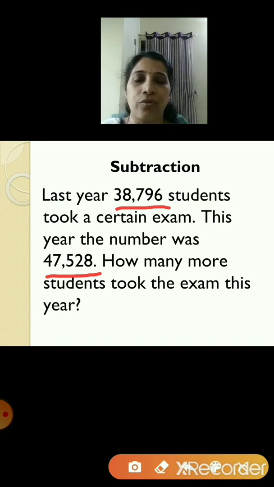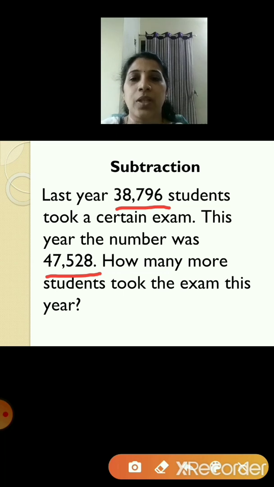So you have to find out how many more students took that exam this year. Students, I hope you know that whenever we are carrying out subtraction, the greater number will come at the first and the smaller number will come below that.